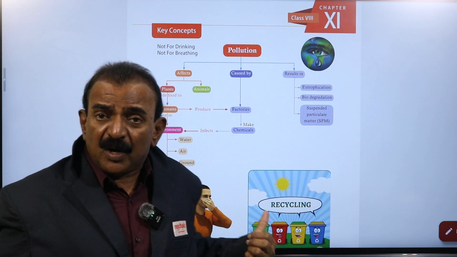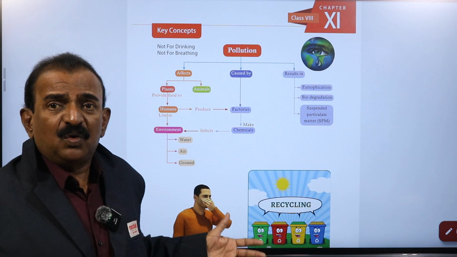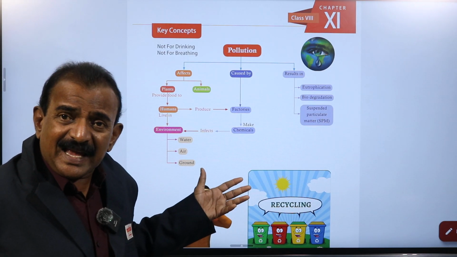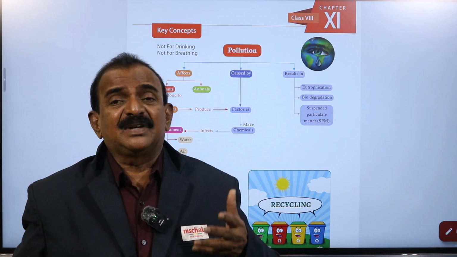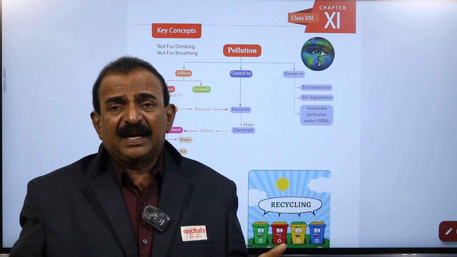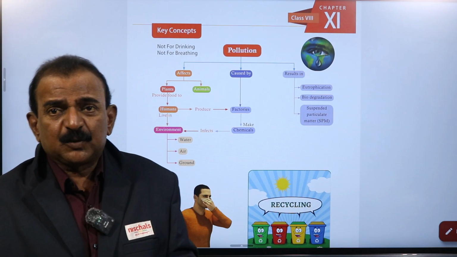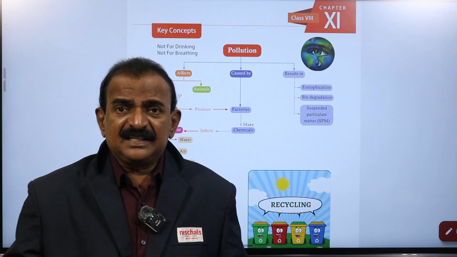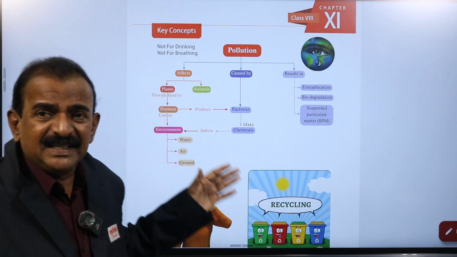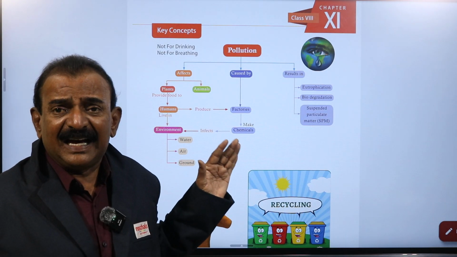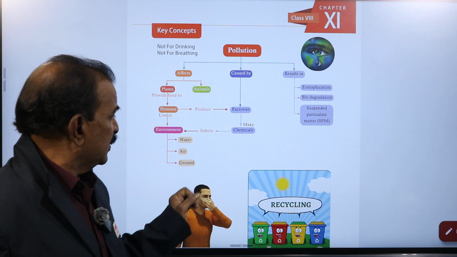Water is polluted, and air is polluted, and soil is polluted by the release of sewage and domestic waste, and also chemicals released through industries. These are spoiling the soil, and spoiling the water, and pollutants are also polluting the air. So these are the effects that are affecting our environment: water, air, and also the ground, that is soil.